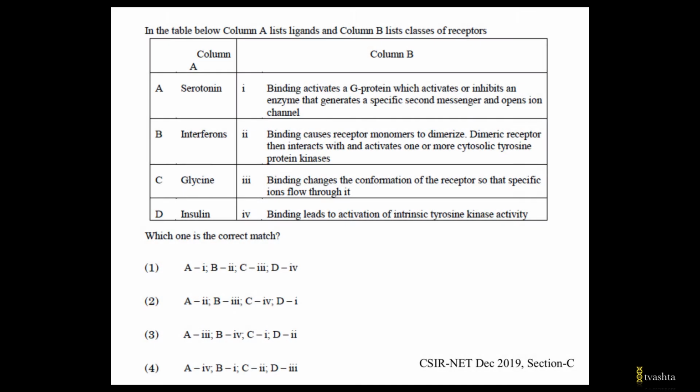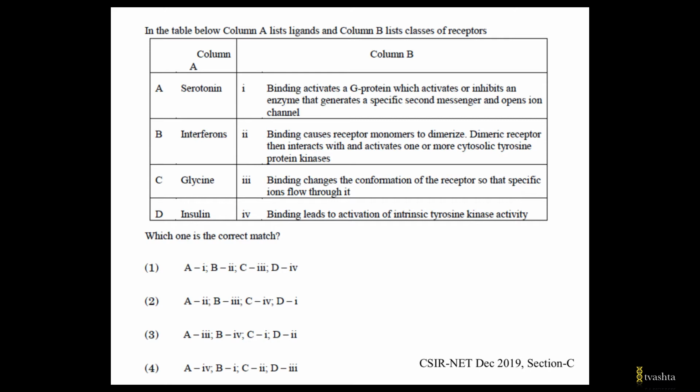Today, again, we have a question from section C of CSIR NET December 2019, and it says in the table below, column A lists ligands and column B lists classes of receptors. So, we have certain ligands or signaling molecules in column A, and in column B, we have description of the receptors that they bind to, and we have been asked to find out the correct match.